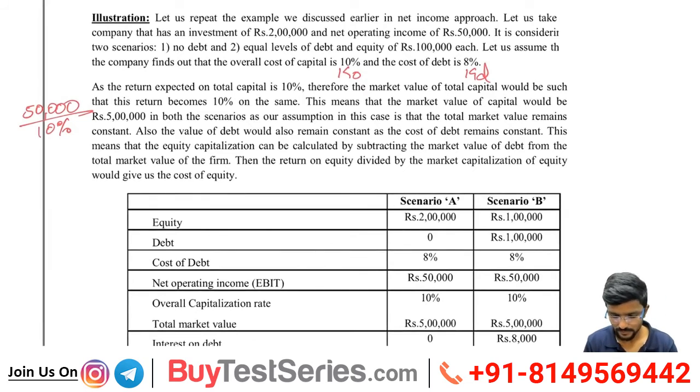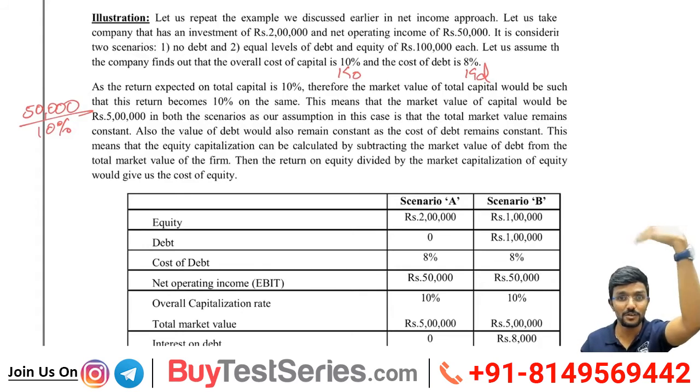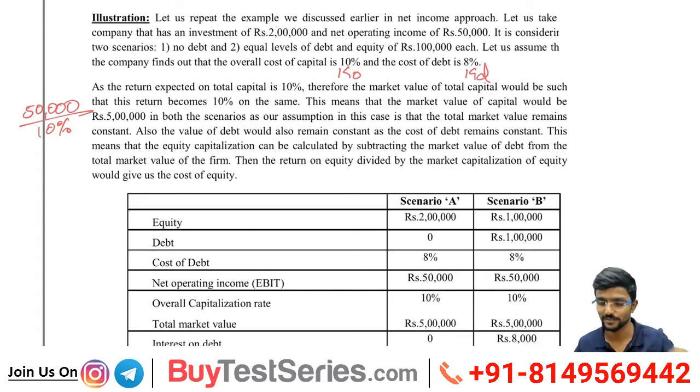As our assumption in this case is that the total market value remains constant, now 5 lakh will remain constant. Total market value will remain 5 lakh. Now what we need to decide is what is the value of equity, what is the value of debt. 5 lakh is blocked. Also, the value of debt would also remain constant as the cost of debt remains constant. 8% will remain constant. We have discussed the assumption. Cost of debt is constant, cost of overall capital is constant, market value constant. 3 things constant now.